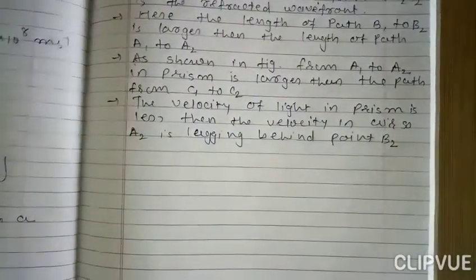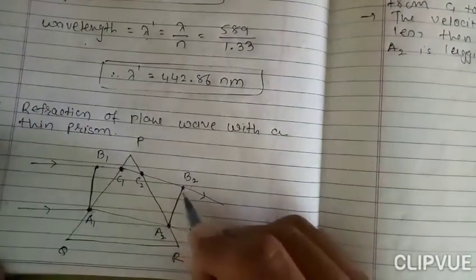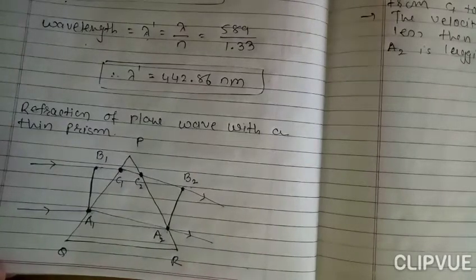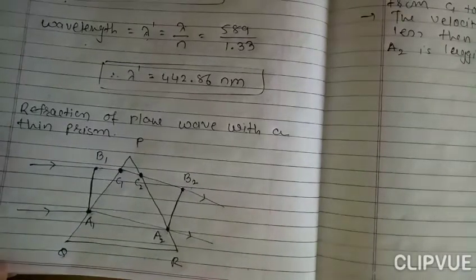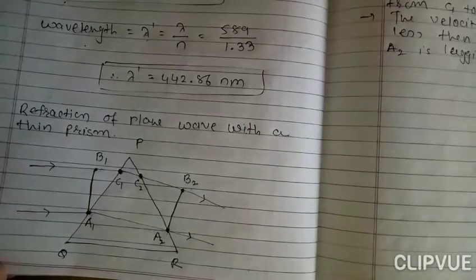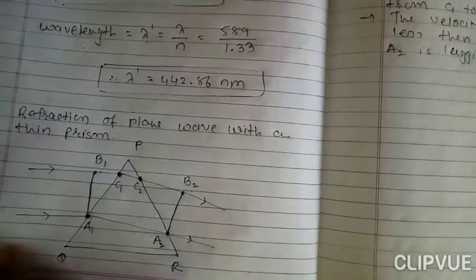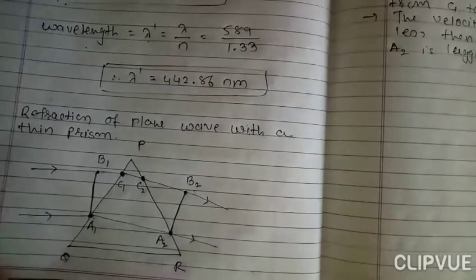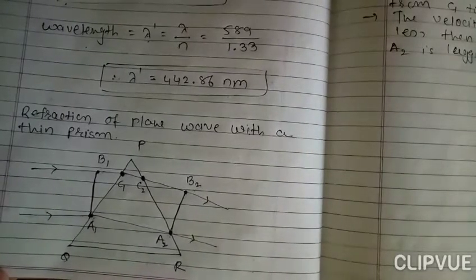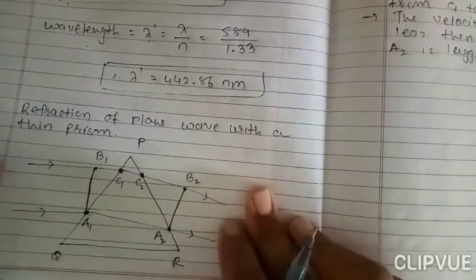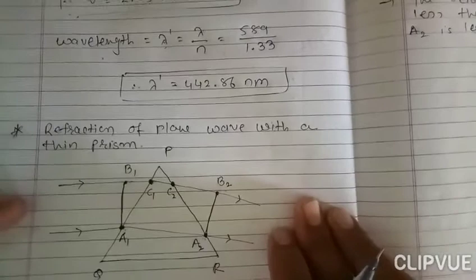So A2 is lagging behind the point B2, due to the velocity of light in prism being less than the velocity in air. You have to remember this thing.